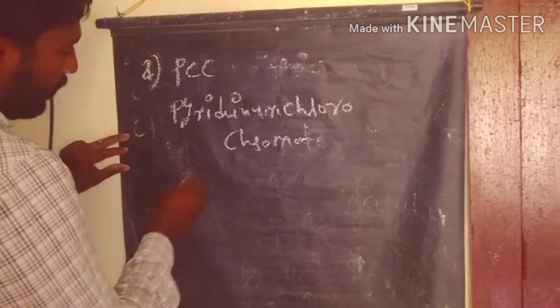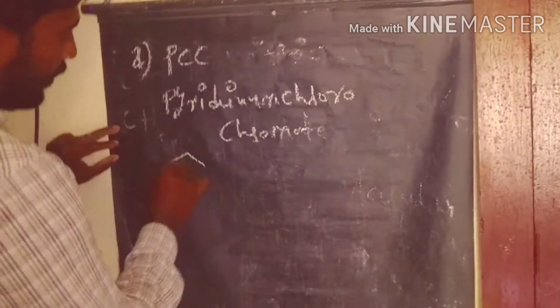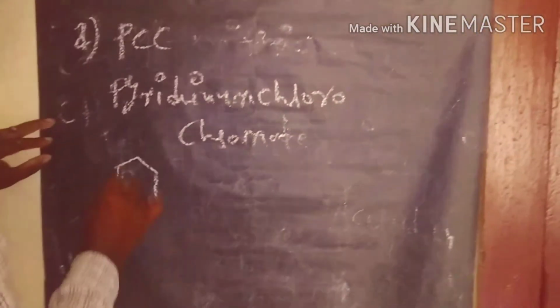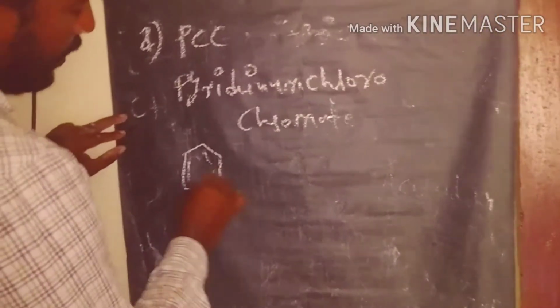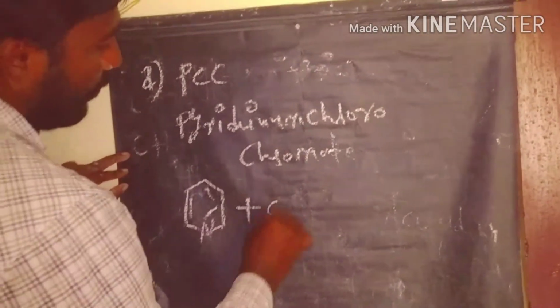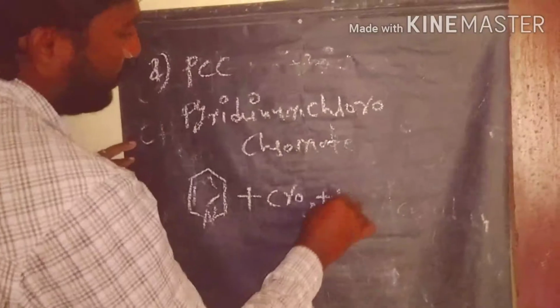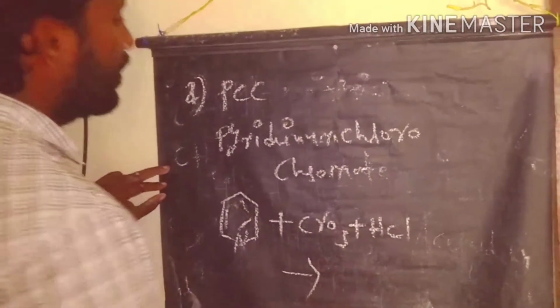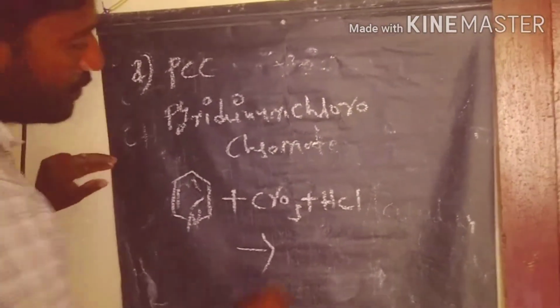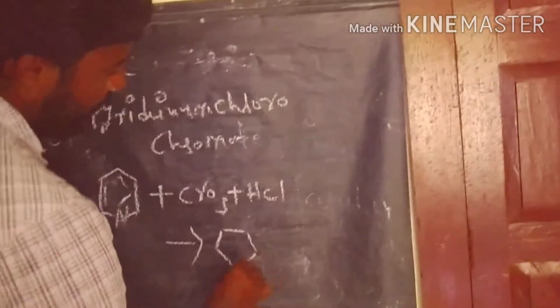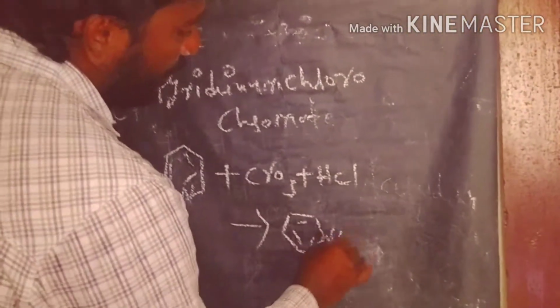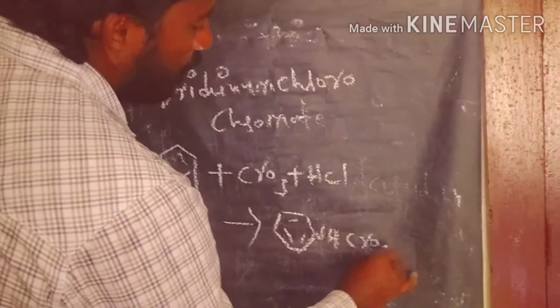For example, if you take pyridine, the heterocyclic compound, and react it with chromium trioxide plus HCl, finally we get pyridinium chlorochromate. That is the compound.